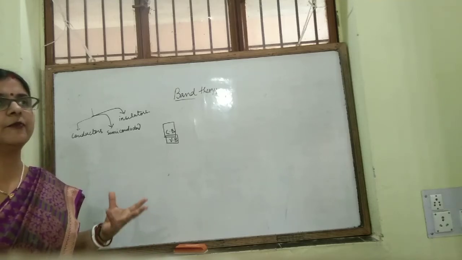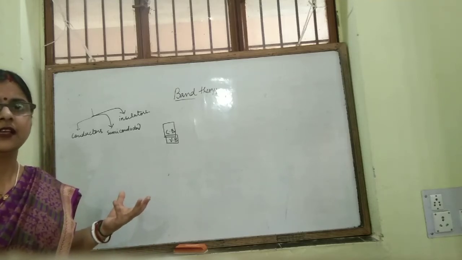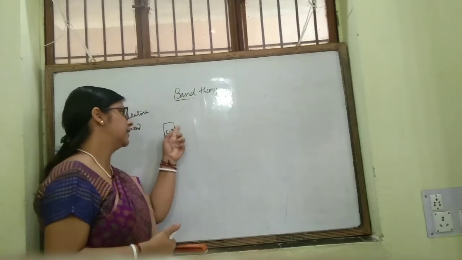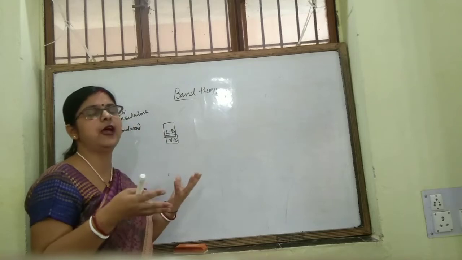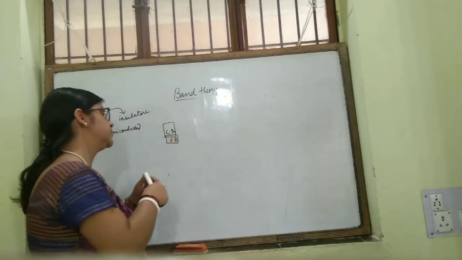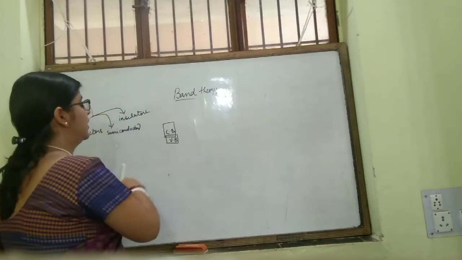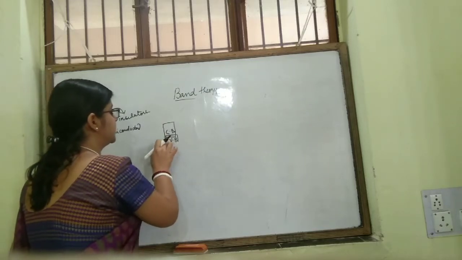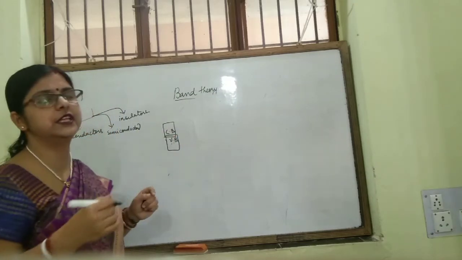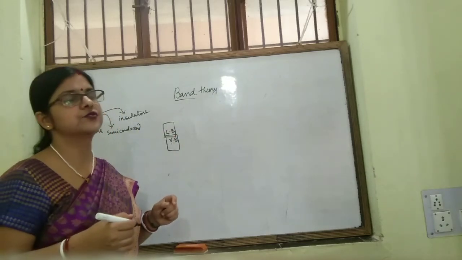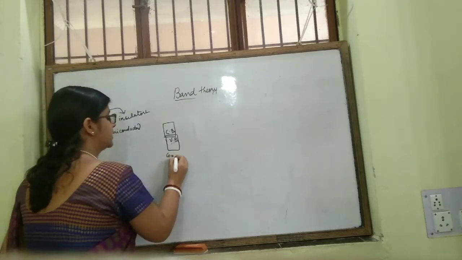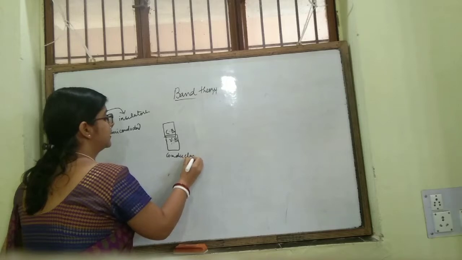Valence band means the last band which contains electrons, and conduction band is the next vacant band. In case of conductors, these two bands mutually overlap or are very closely spaced. So the electrons from valence band move easily to conduction band, so it conducts electricity. For conductors, this will be the scenario.